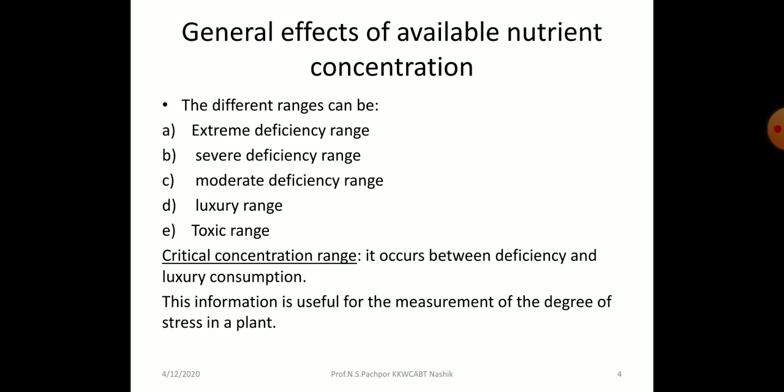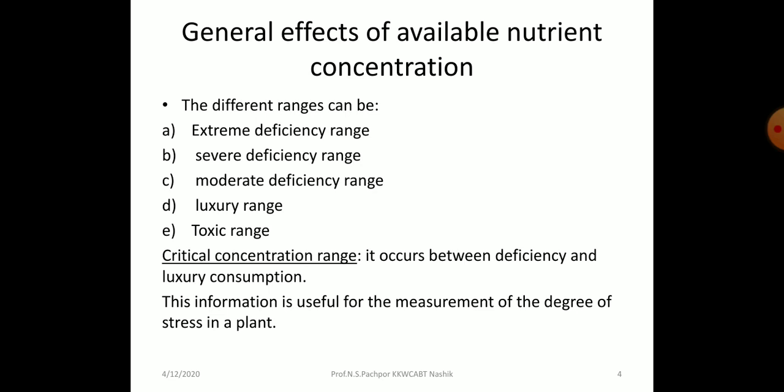First is the extreme deficiency range, which means there is no presence of the nutrient in the soil. Then severe deficiency range means there is some presence of that nutrient in the soil, but in very lesser quantity.